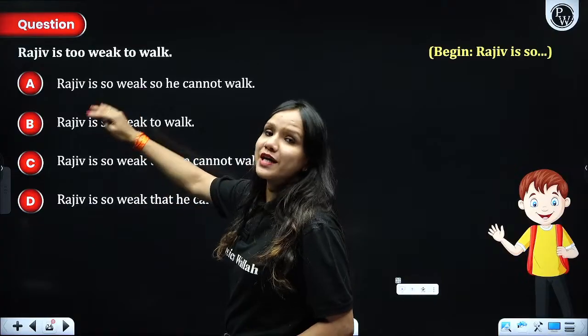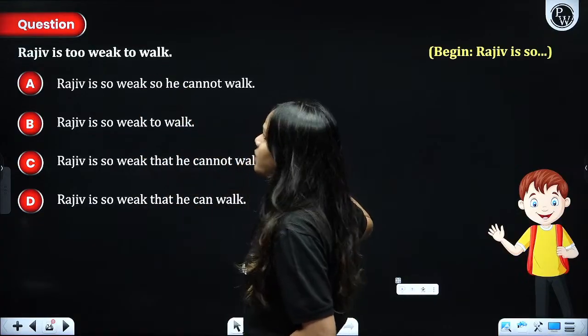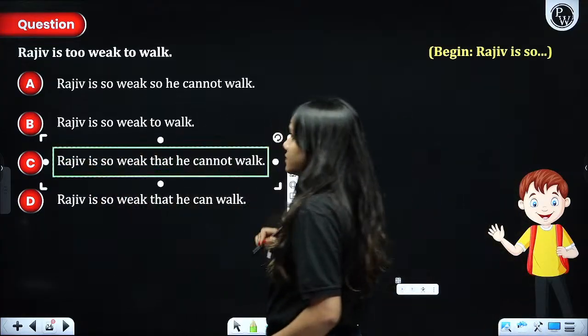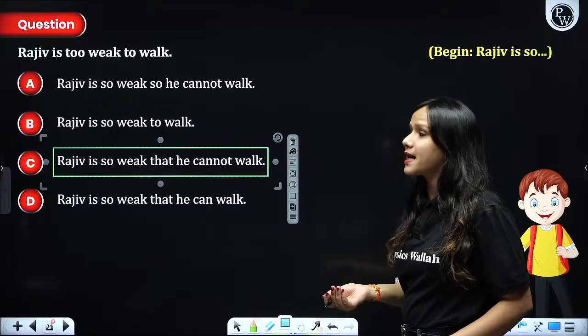Had there been two, then we would have definitely chosen this. Rajiv is too weak to walk. So Rajiv is so weak that he cannot walk. Simple. As simple as that. Right?